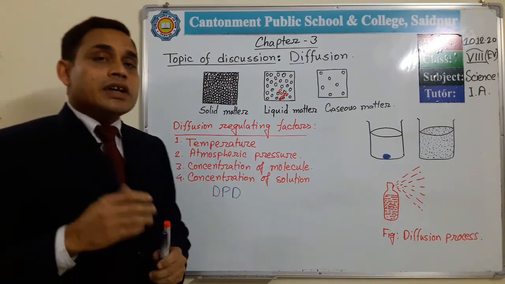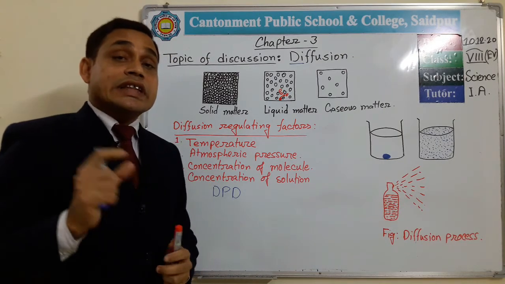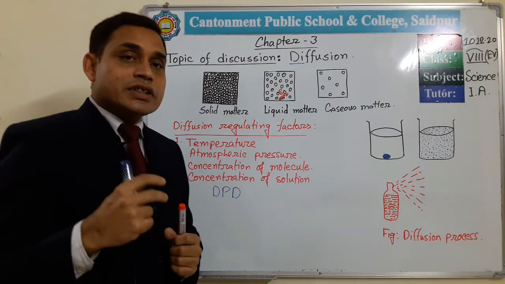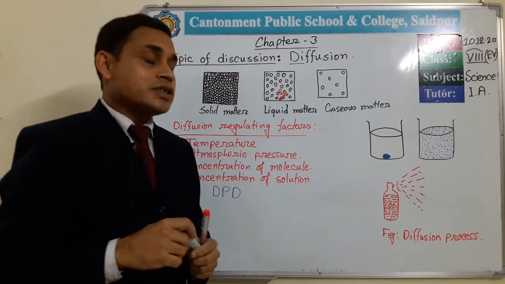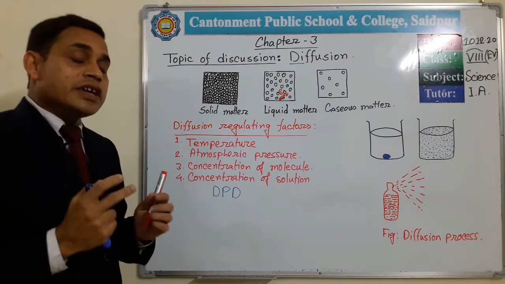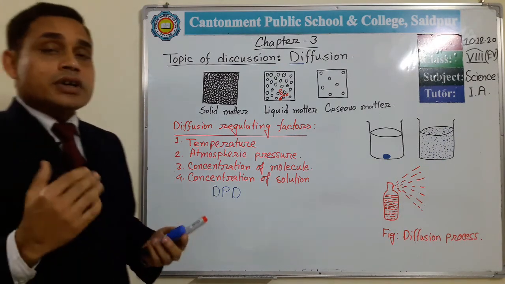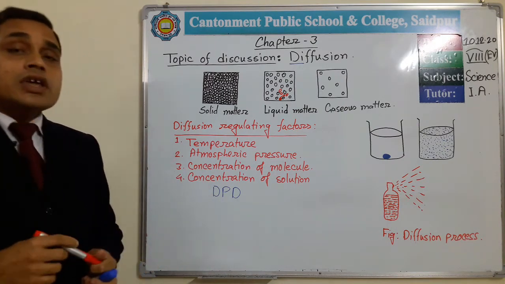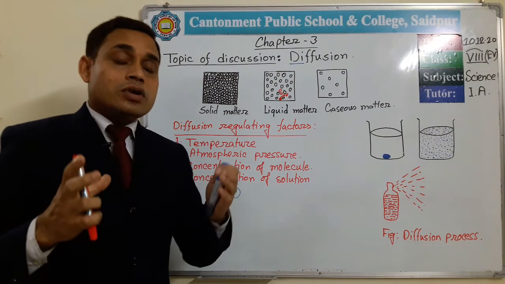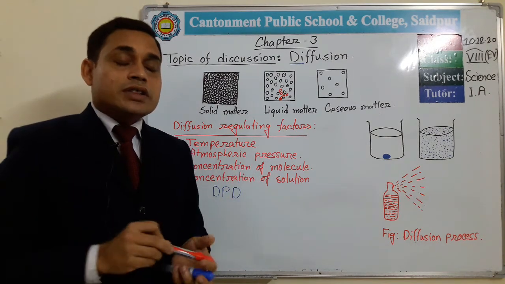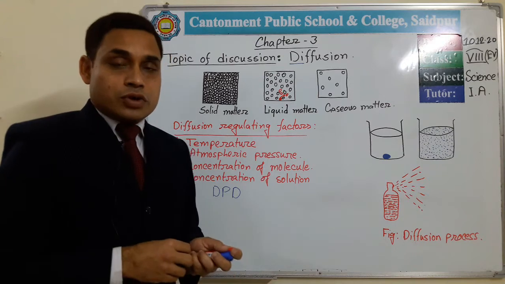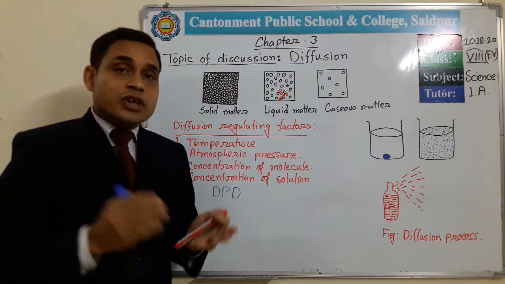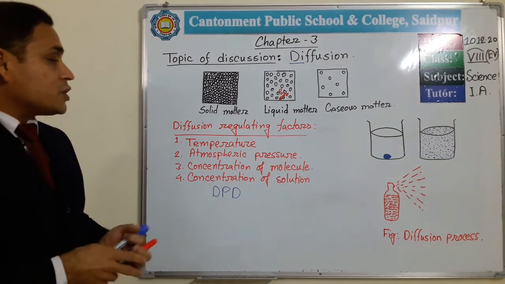So temperature: if we increase the temperature, then the rate of kinetic energy increases. That's why diffusion also increases. So if we increase the temperature, the diffusion rate increases. Then the second one is atmospheric pressure. If we apply pressure or compress something, then it can't diffuse anymore. So if we increase the atmospheric pressure, then the rate of diffusion becomes low.